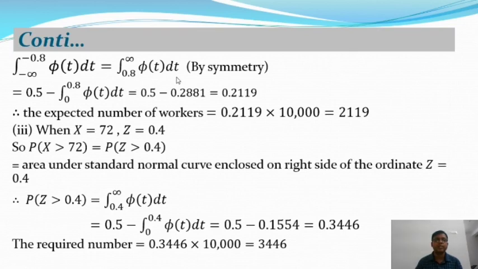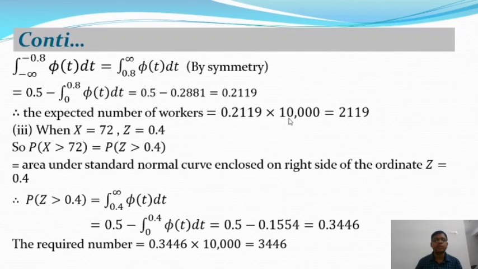The curve phi is symmetric about the y-axis, so on the right of the y-axis it gives 0.5, and on the left of the y-axis it gives 0.5 as well. So from this we get 0.5 minus 0.2881, since the value of this integration is 0.2881, and we get 0.2119.